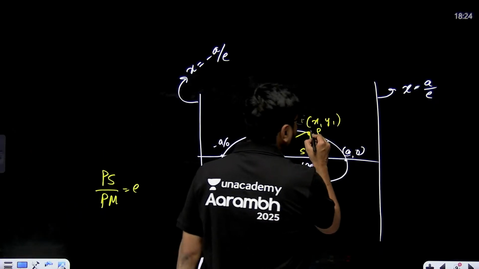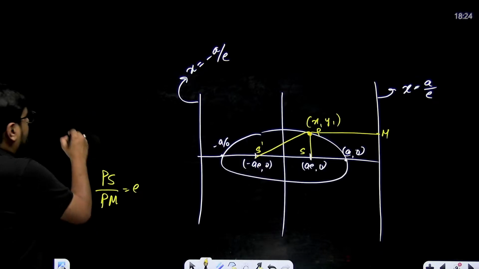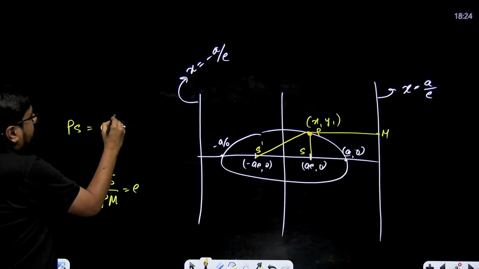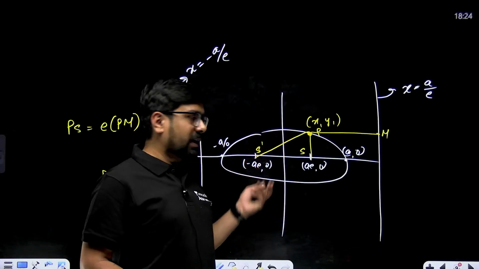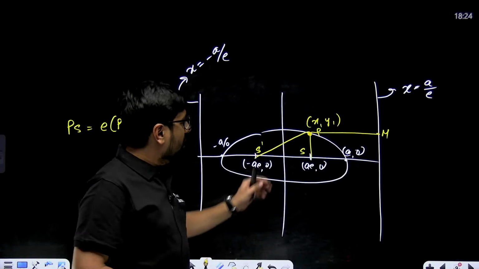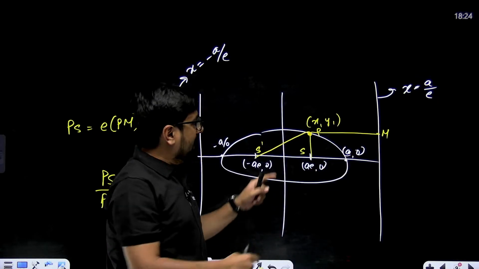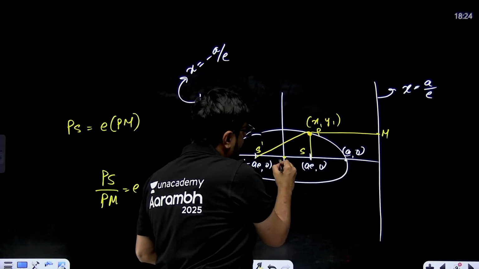Now PM will be what? This is your M point. So we can say PS is equal to e times PM. Finding PS by the distance formula is a difficult thing. PM we can find easily because it's a horizontal distance. This point is (0, 0).